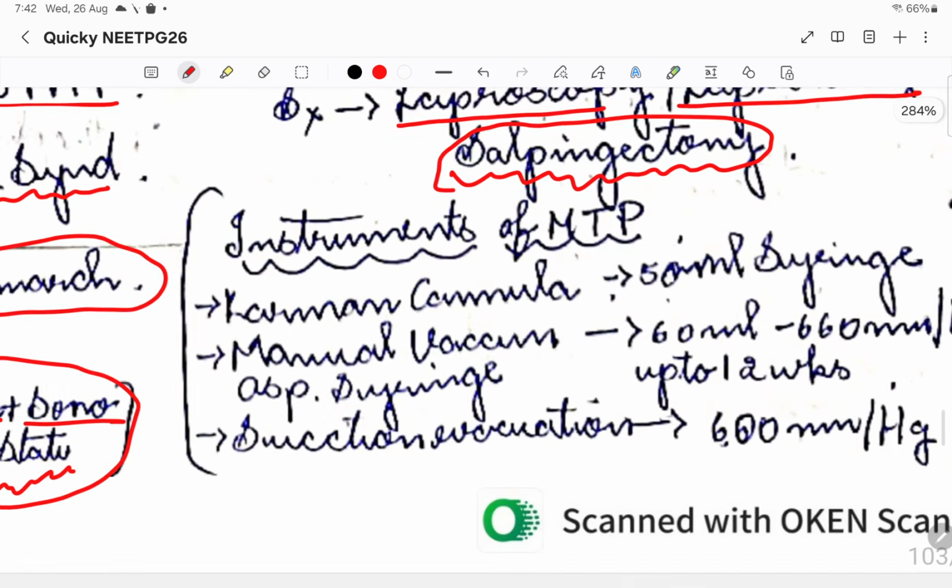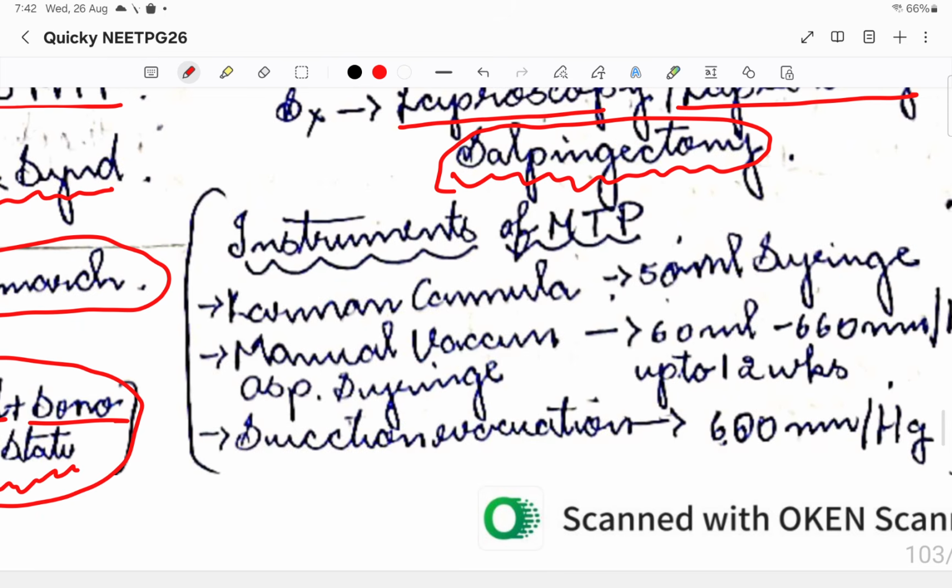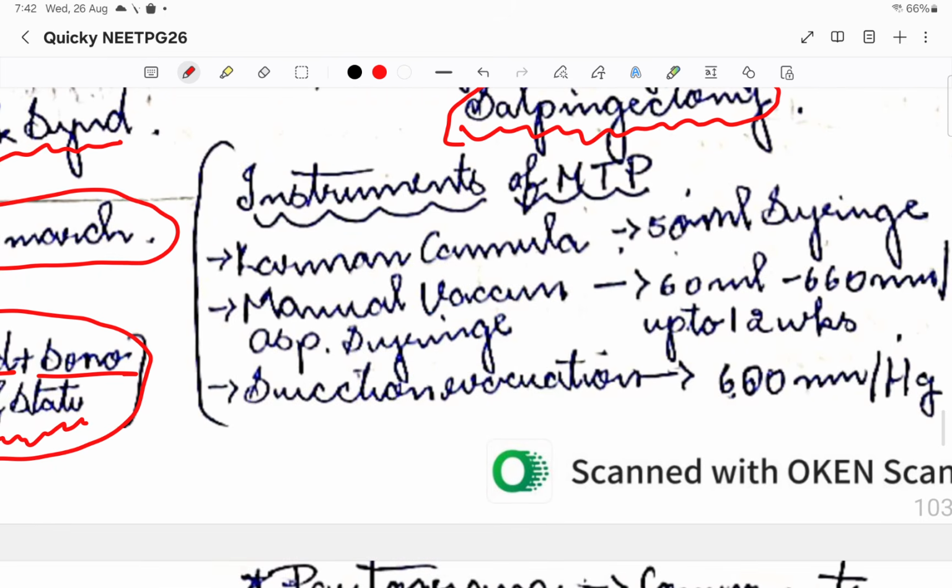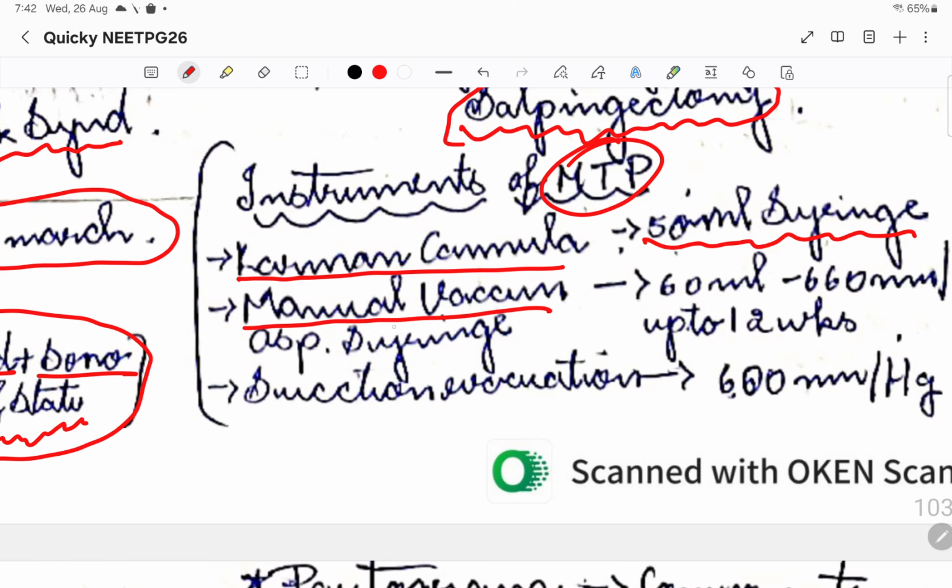Some of the instruments that we use in the MTP is Karman's. This is with MTP, not ectopic pregnancy. So there is something called Karman's cannula, which is a 50 ml syringe. Then there is a manual vacuum aspiration syringe, which will be 60 ml to 660 ml. This can be used up to 12 weeks. So up to 12 weeks, if we are going to do D&C, we are going to go for manual vacuum aspiration syringe. Please go see an image based thing about this.